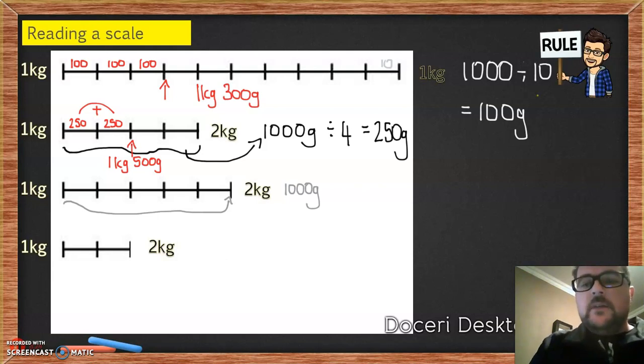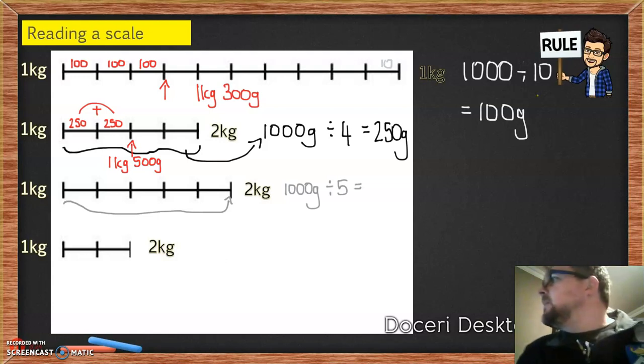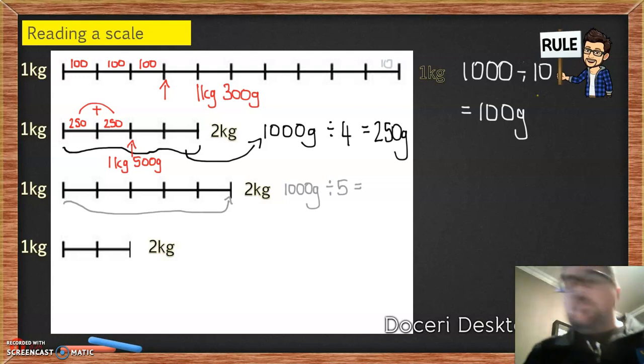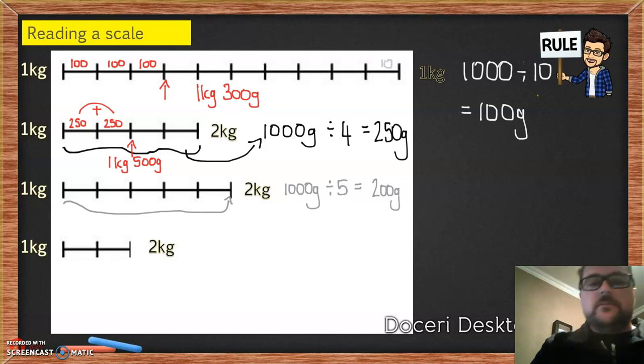So I need to divide by 5 to get each individual one. And if I divide by 5, I am left with 200 grams for each section. So if I go back to my drawing, each little section would be 200 grams. 200, 200, 200, and so forth.